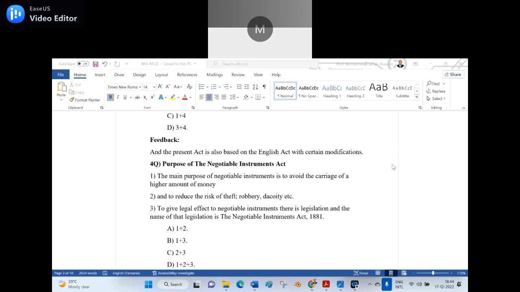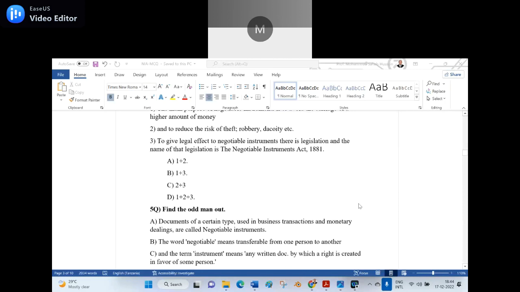If I say yes, why is it yes? To reduce the risk of theft or robbery, dacoity, etc. is not right. Theft and robbery are there, but I added dacoity. If all the money is with one person, it is very risky to hold the money. That's why theft and robbery are a must, and hence one can deposit, except for dacoity. And what is the difference between dacoity and robbery?